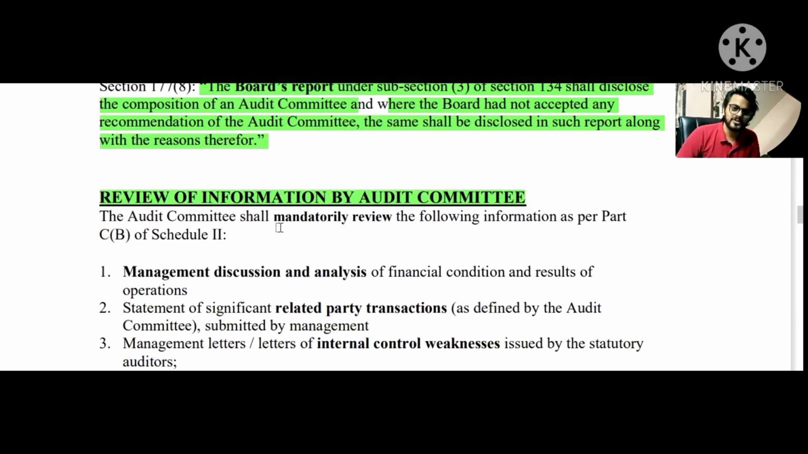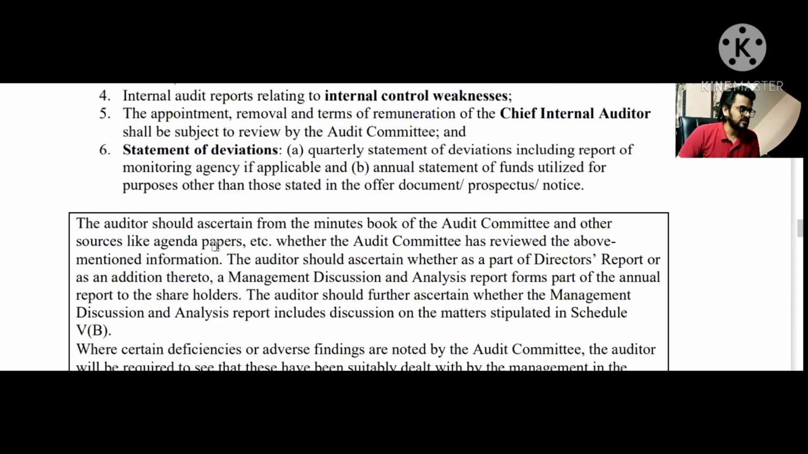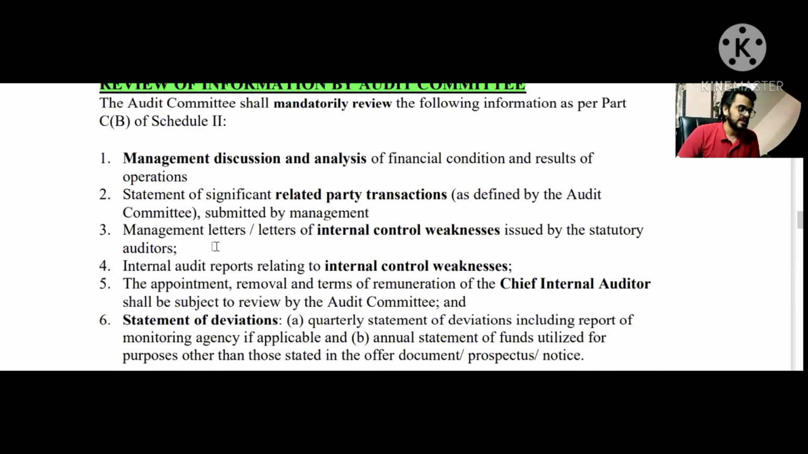So it basically talks about the mandatory review points by the audit committee. There are 5 points given in this topic. It says that the audit committee shall have to review these matters without fail. All right, sorry, 6 points are there that the audit committee shall have to review as per Part C, Schedule 2 to Regulation 18. All right. So remember that. So there are 6 points.